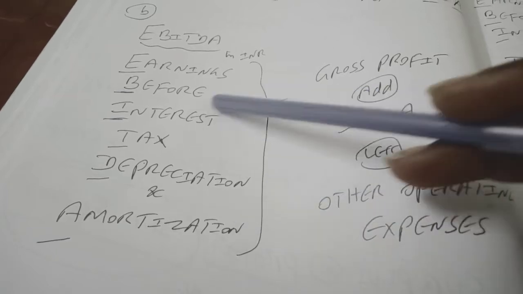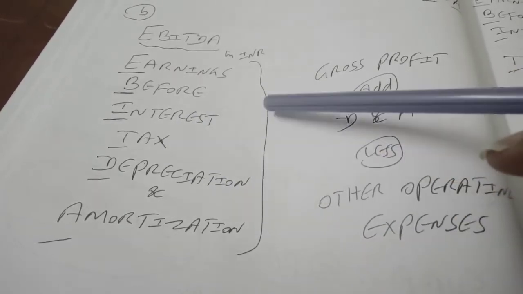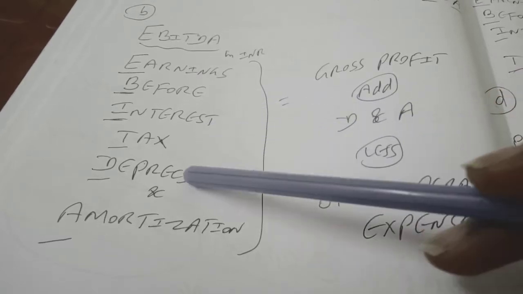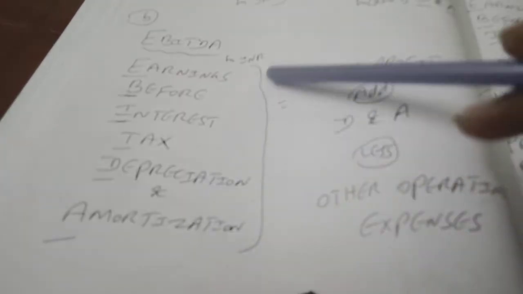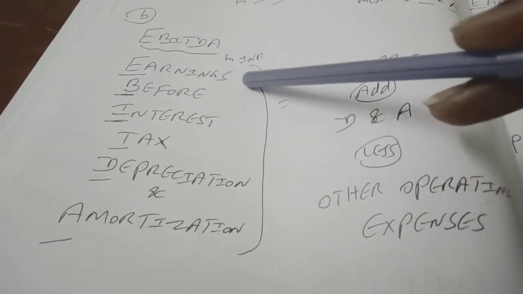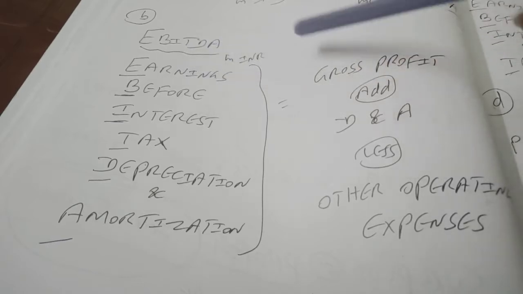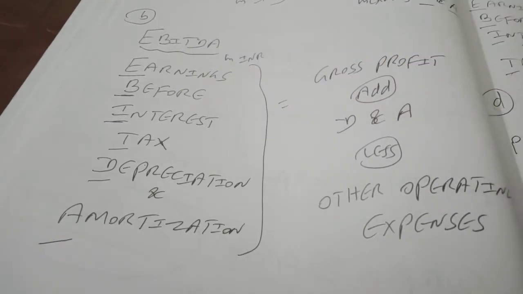So before we subtract or adjust these expense items, namely interest, tax and D&A, what is the profit of the firm? That is where we are talking about EBITDA. Every word's very first letter is used in this terminology, so that is why we call it EBITDA, right?